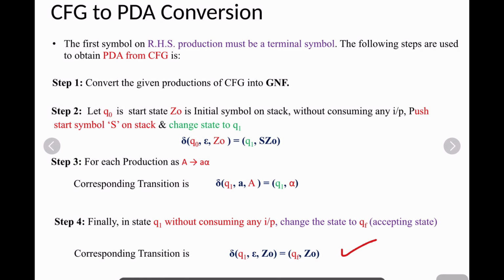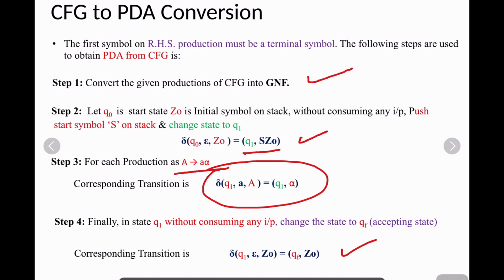So given a production, you should be in the GNF form. The second step is, before consuming any input, just push the start symbol onto the stack. And the remaining step 3: for any production in the form like this, just follow the corresponding transition like this, right? Then after all these productions, it will follow this condition in step 3.